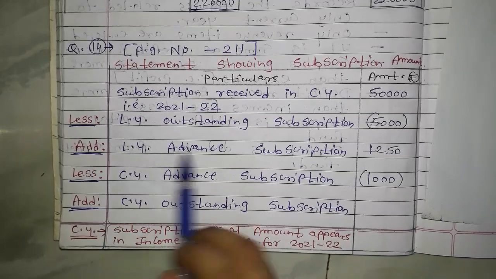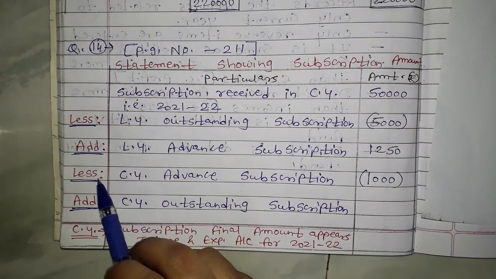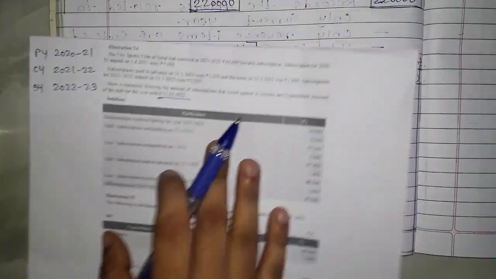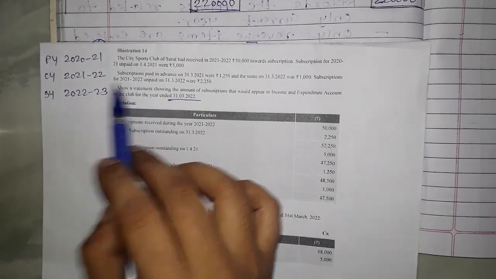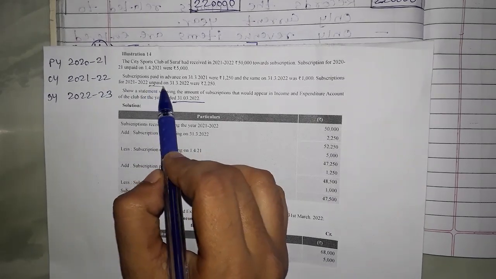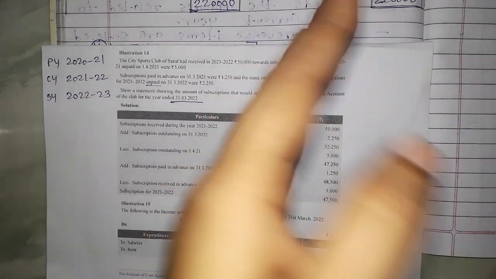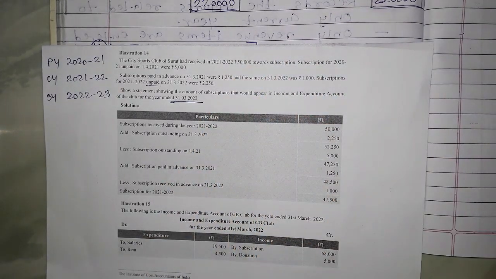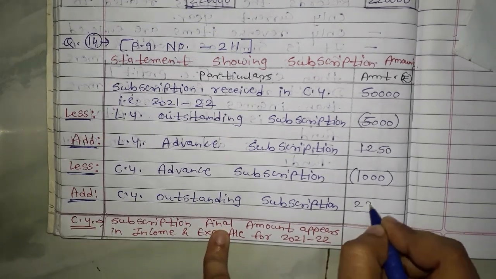Okay, last year advance, this is related to last year, we will add. This is related to current year, we will less. Okay, after that next subscription for the year 2021 and 22. Okay, 21 and 22 मतलब करंट ईयर का ये आउटस्टैंडिंग है. करंट ईयर का आउटस्टैंडिंग मतलब रिलेटेड टू करंट ईयर ओनली, so we are going to add it, and finally it will go to the asset side, but here balance sheet is not asked, so we will just add it. Okay, 2250. Current year outstanding subscription 2250.